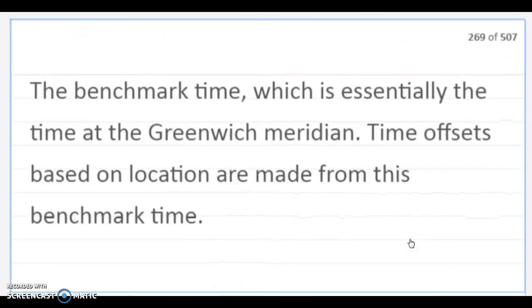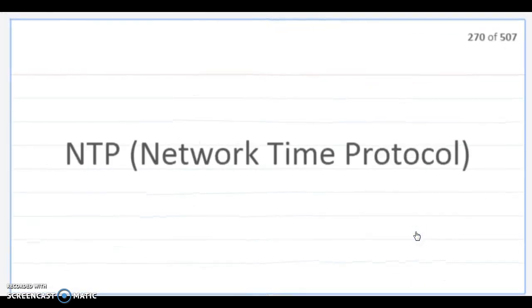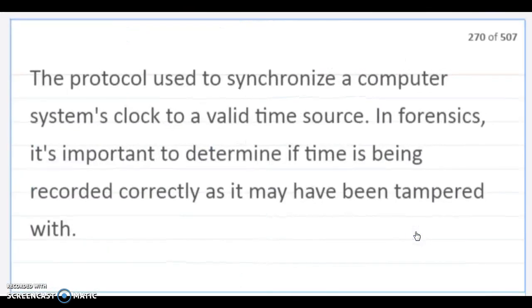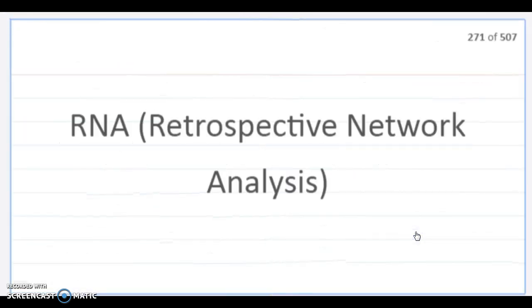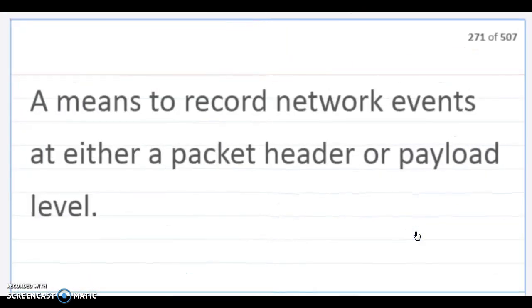UTC, Coordinated Universal Time. A benchmark time, which is essentially the time of the Greenwich meridian. Time offsets based on location are made from this benchmark time. NTP is the Network Time Protocol. The protocol is used to synchronize a computer system's clock to a validated time source. In forensics, it is important to determine that the time being used is recorded correctly, and has not been tampered with. RNA, retrospective network analysis. A means to record network events at either a packet header or payload level.